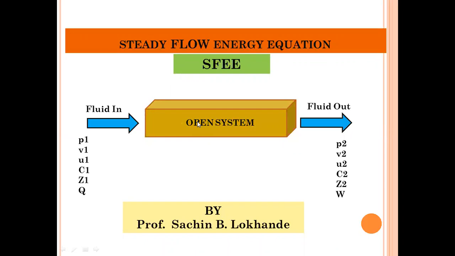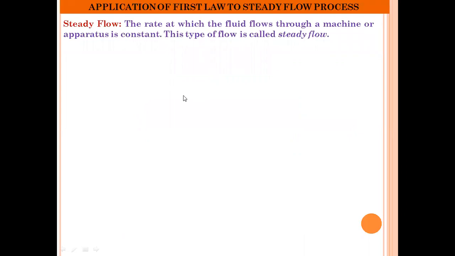So let us first discuss what exactly steady flow and the steady flow process are. Steady flow is defined as a flow in which the rate at which the fluid flows through a machine or apparatus remains constant. This type of flow is called a steady flow. As we have already said, the steady flow process is generally applicable to an open system.